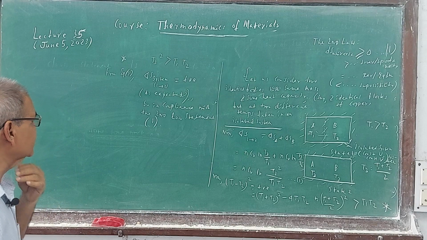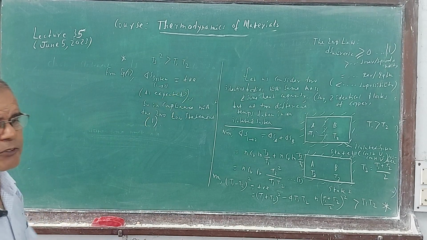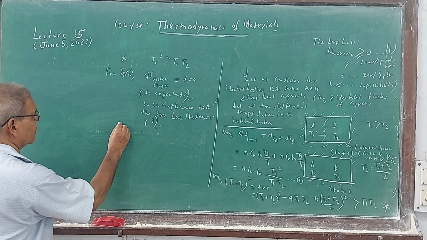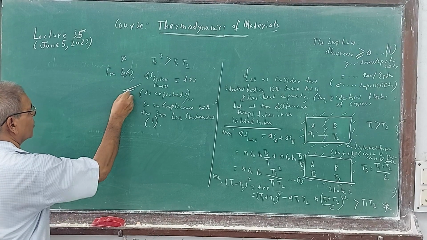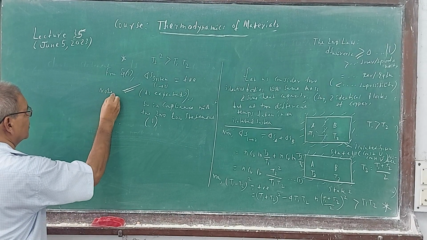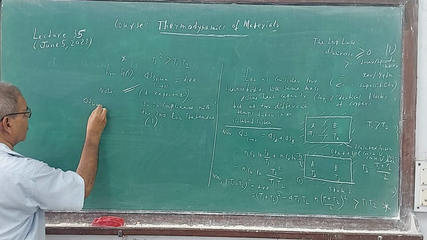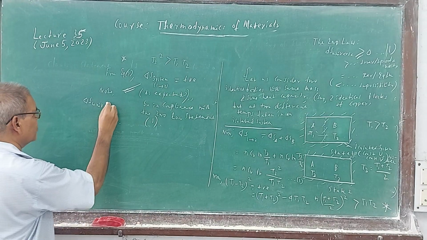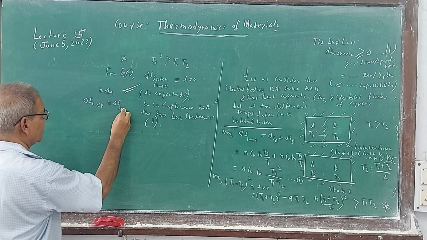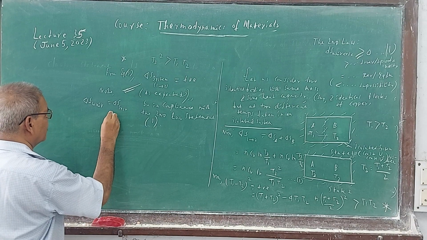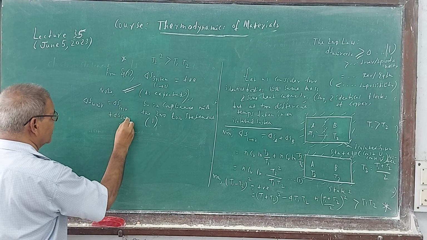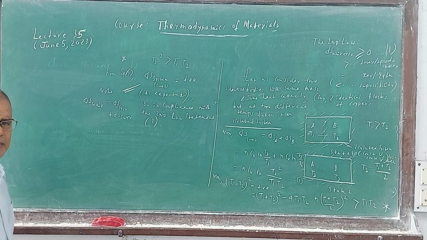Another thing is the system, but the universe. What will be your comment? Delta S universe is delta S system plus delta S surrounding. What is delta S surrounding in this case?